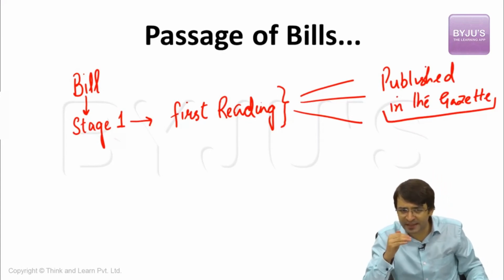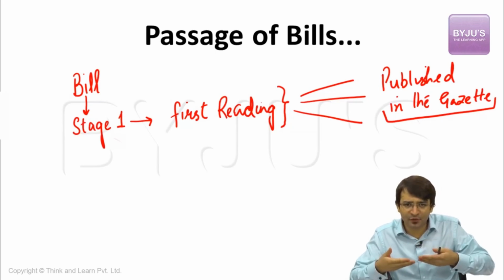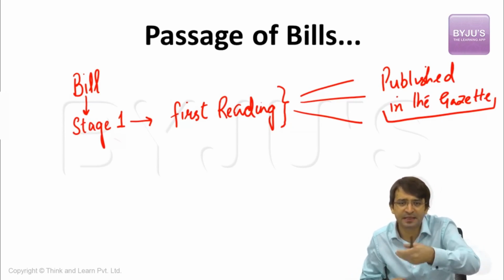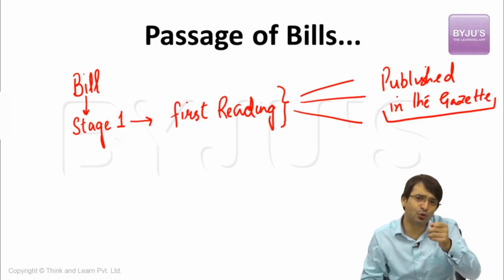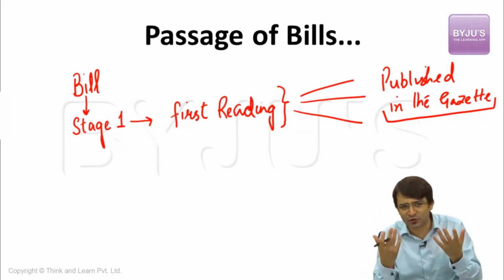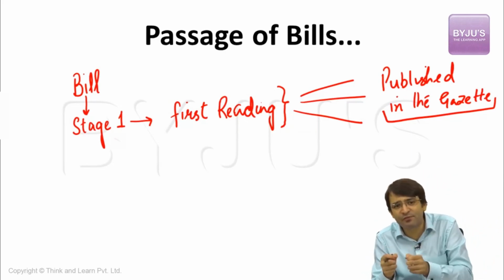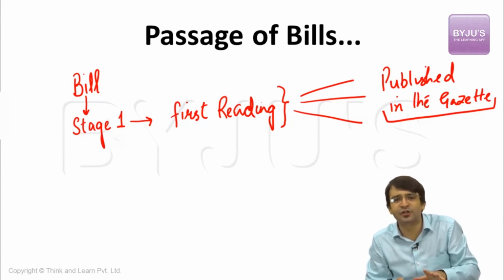An ordinary bill has to pass through various stages. Stage number 1, what happens? The member of the parliament seeks the permission of the speaker. That means, Madam Speaker, I want to table this bill in the house. Do I have your permission? Normally, the permission is granted. If the permission is not granted, then members of the parliament vote. If they vote in favor, the bill can be introduced. If they vote against the introduction, this bill cannot be introduced.